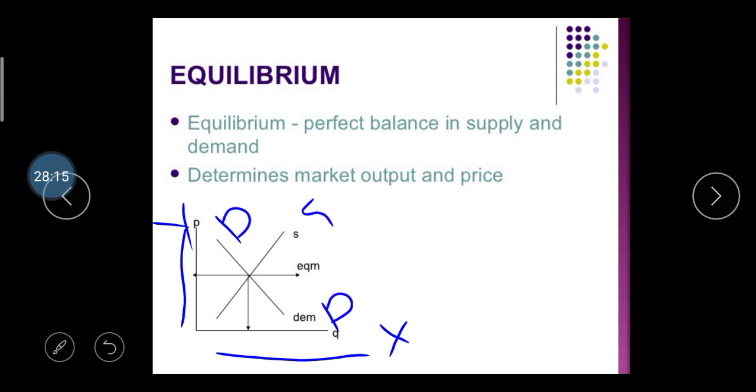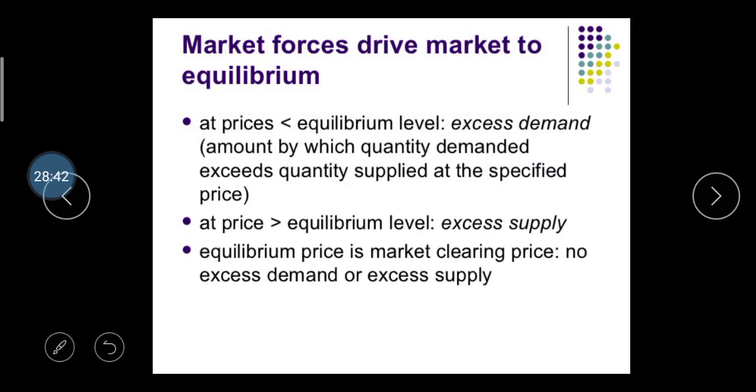SS means the supply curve, and here you can see this point is considered as the equilibrium point. Here demand is equal to supply, meaning demand and supply both are the same, so it is called the equilibrium.